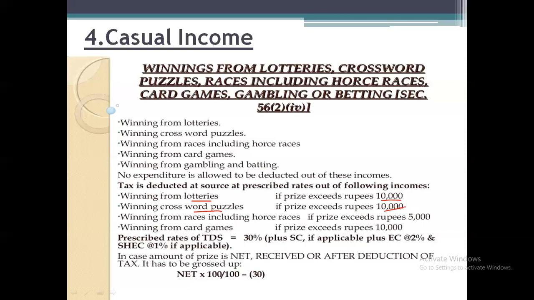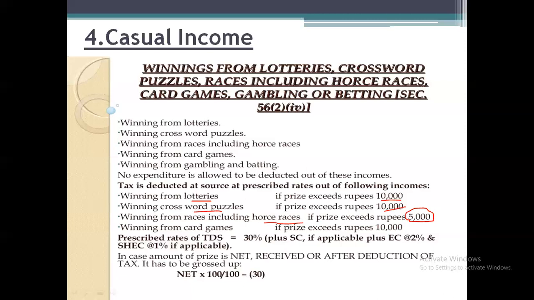And important one, if you are receiving income from races including horse races, be careful that the maximum limit will be 5,000. So if any income from the horse races exceeds 5,000 rupees, then the TDS has to be done. And if it is below these limits, it is not taxable, it is exempted.